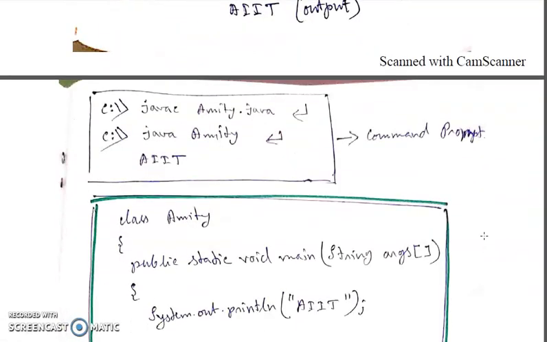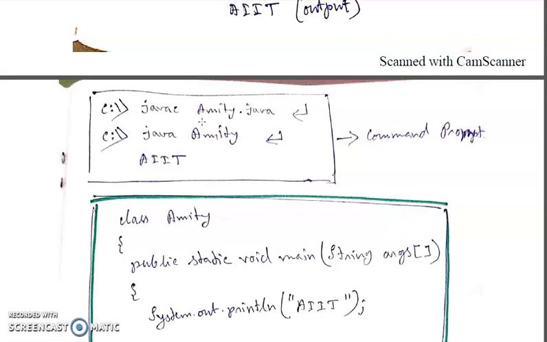Now how to write it in your command prompt in Java. In the command prompt you have to write javac. Javac is a compiler and you have to compile your source file, that is amity.java. So write javac amity.java and then press enter.